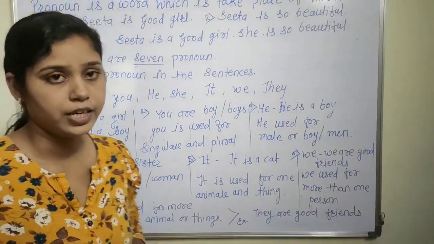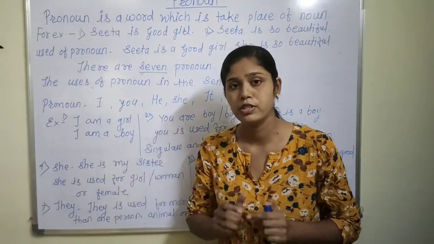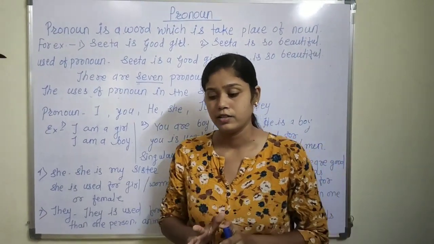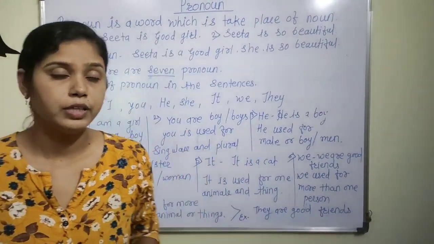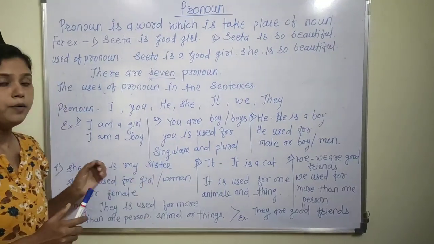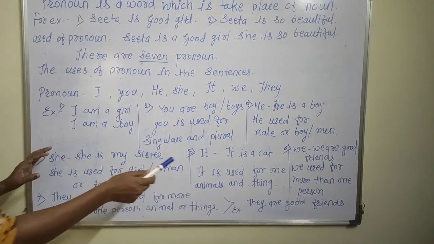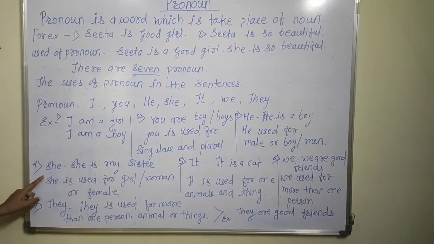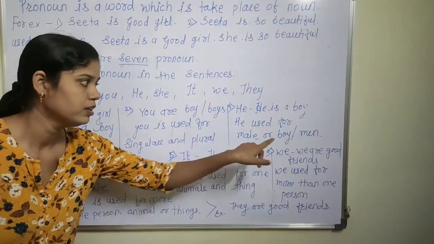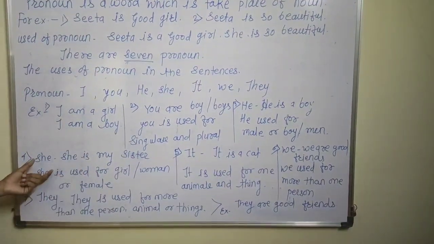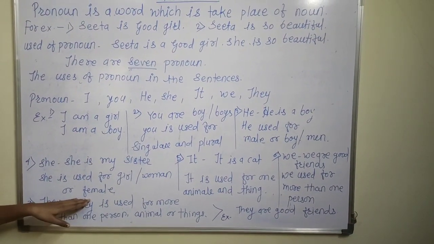When the male gender is given in the sentence, we use the pronoun he, and when the female gender is given, we use the pronoun she. There is a difference between he and she. He is used for male, and she is used for female.